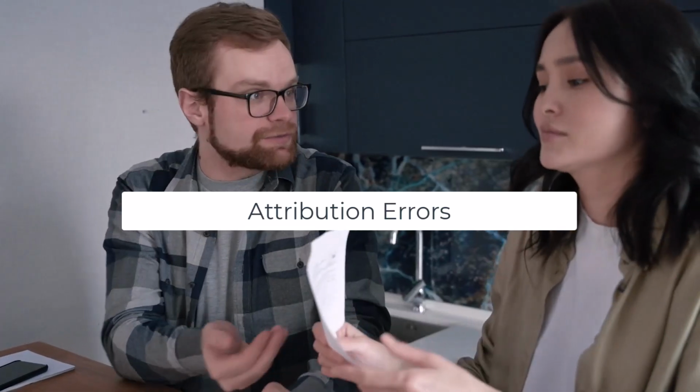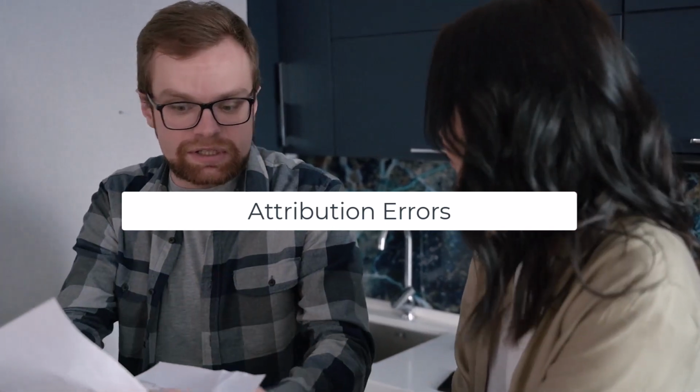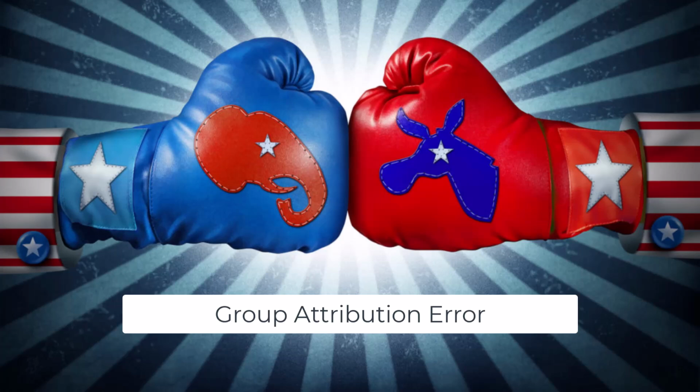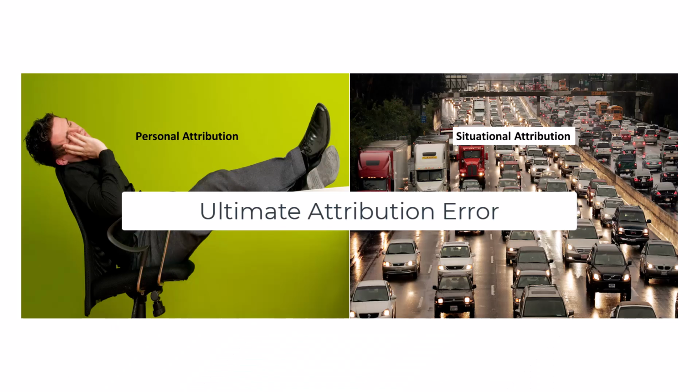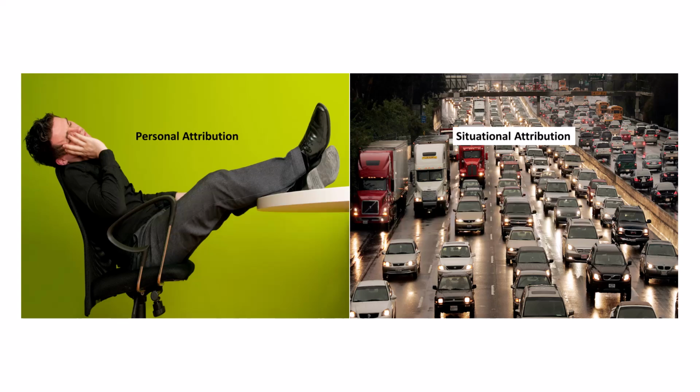The final example of cognitive bias is attribution errors. The group attribution error occurs when we mistakenly assume every member agrees with their group's collective behavior. When we commit the ultimate attribution error, we blame outgroup members' negative behaviors on their personal qualities, but we attribute their positive behaviors to the situation. So, when the other group fails a test, for instance, we blame it on their laziness and incompetence. When they pass the test with flying colors, however, we attribute their success to an easy test and just plain luck.